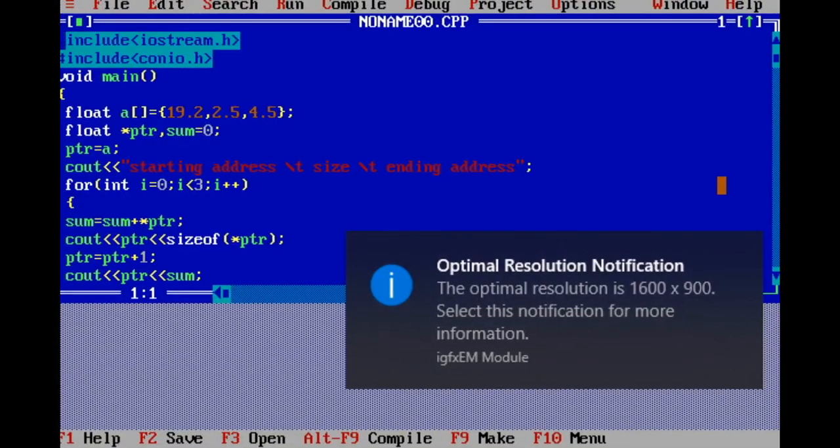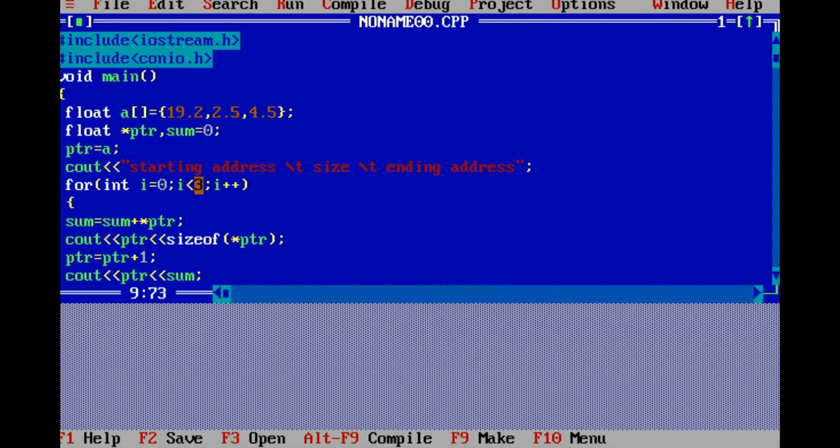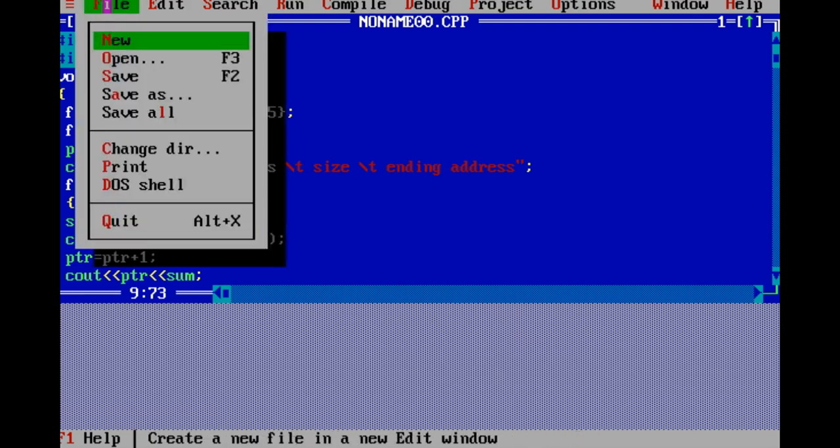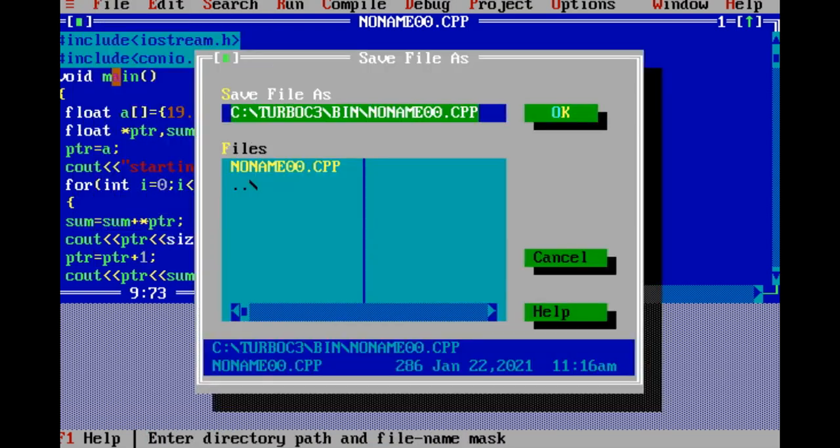This is the area where you have to type your program. So for example, I have typed this program. Now I have to save this file. So for this you have to save your file. Go to file and then save.